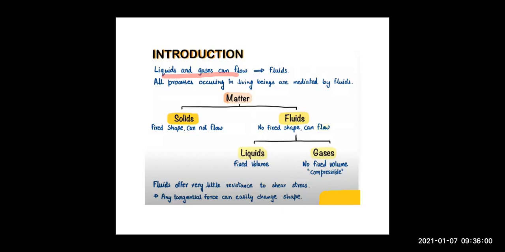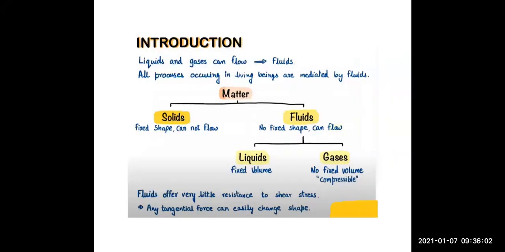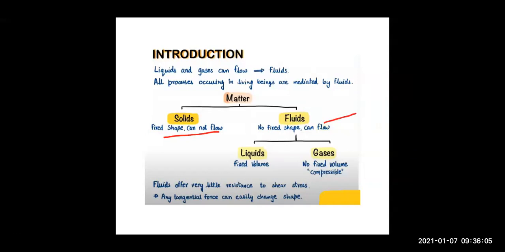Right. So matter, we can classify into two parts. First is solids and others are fluids. Solids, as we know, have a fixed shape and cannot flow. But under fluids, we can categorize liquids and gases. Liquids have a fixed volume, but that is not the case with gases. Gases have no fixed volume and they are highly compressible.